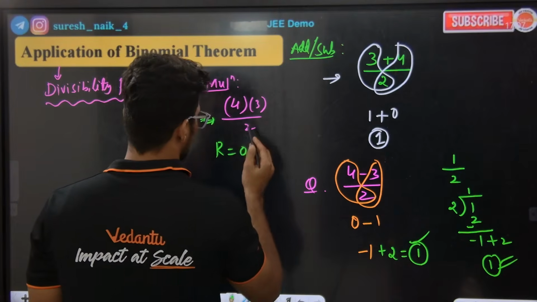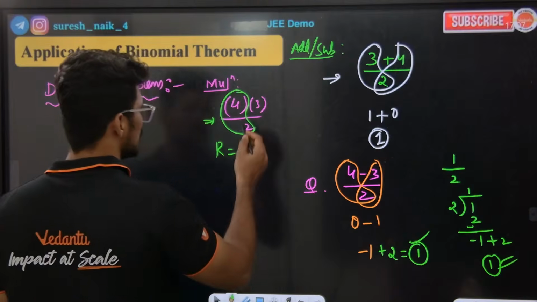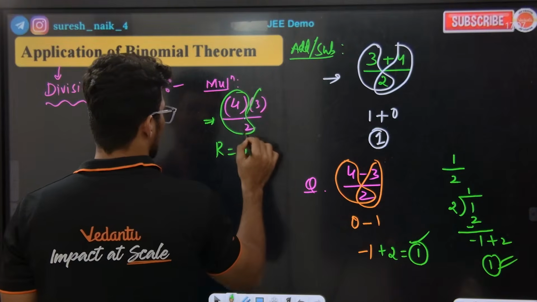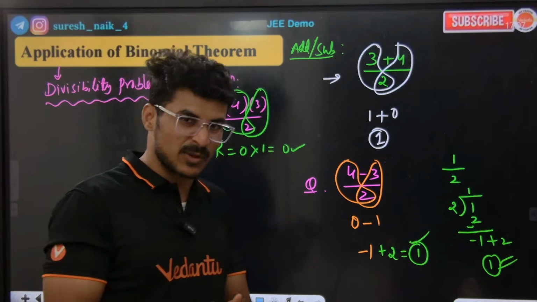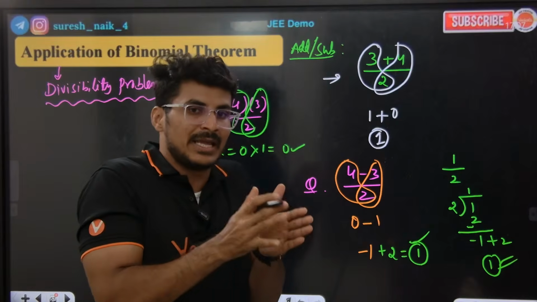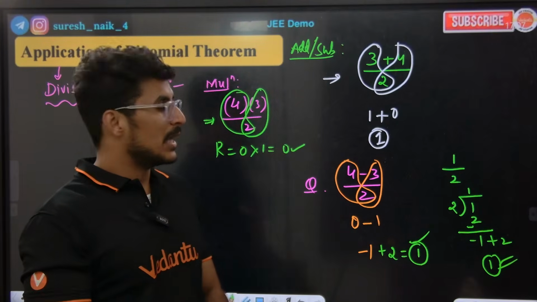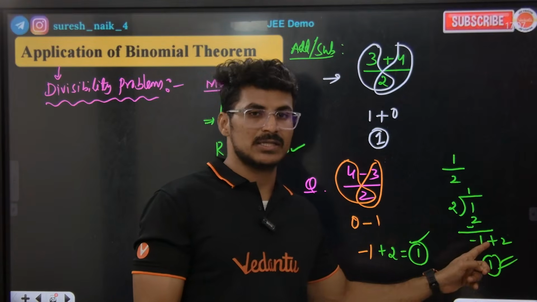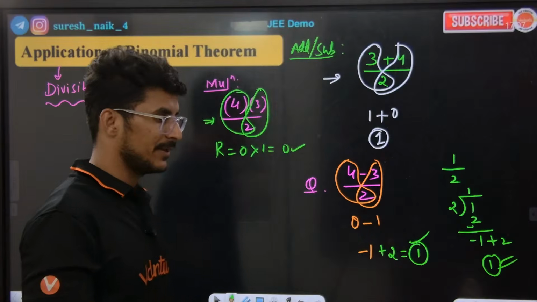How? See, 4 divided by 2 gives remainder 0. 0 into the remainder of 3 divided by 2, which is 1, so 0 into 1 is 0. You get the answer whether you do it normally, or find the individual remainders and multiply them. Whenever the remainder comes negative, add the divisor and make it positive. Keep that in mind.